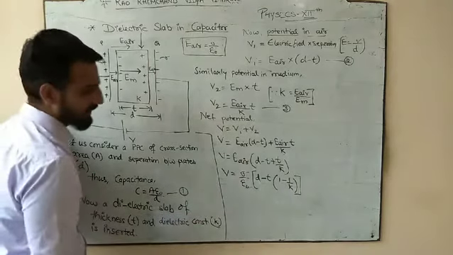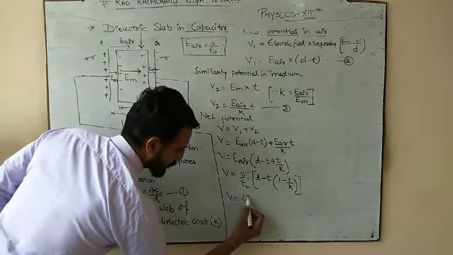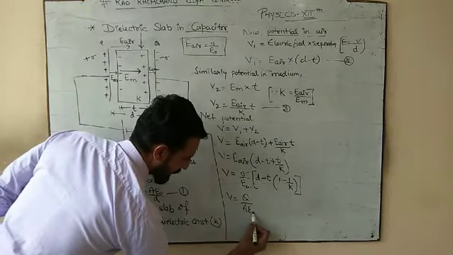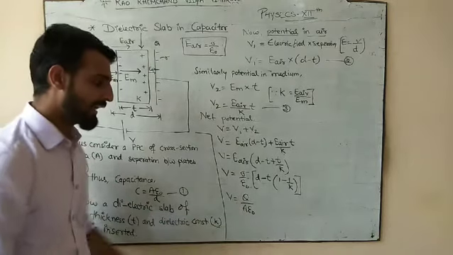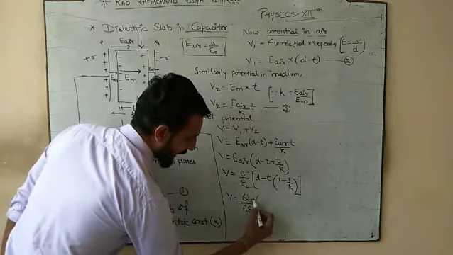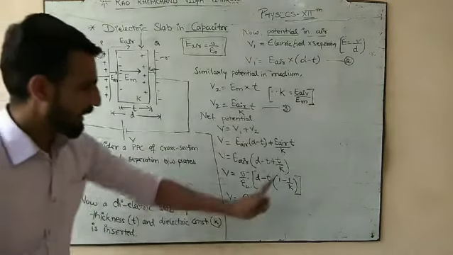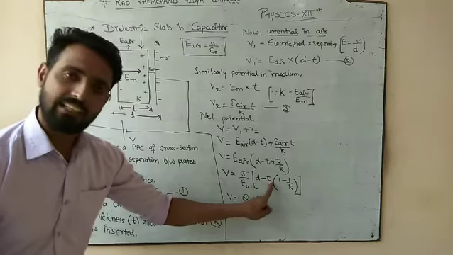What is sigma? Sigma stands for charge density, so it is charge per unit area. Sigma is equal to Q by A. So Q by A, epsilon naught as it is. Okay, if we take D as a common again, from these two terms we have taken negative T as a common.